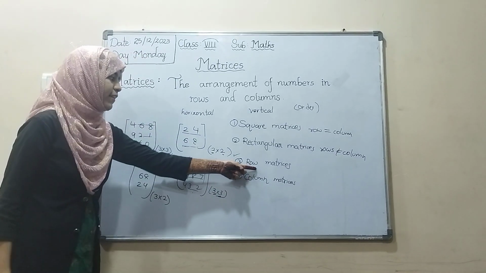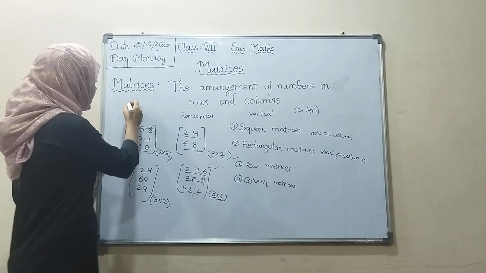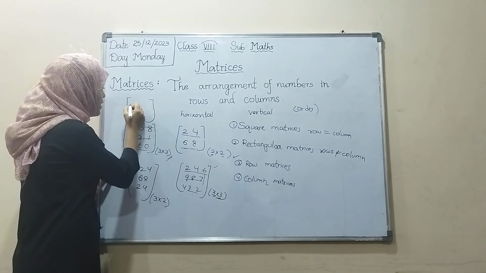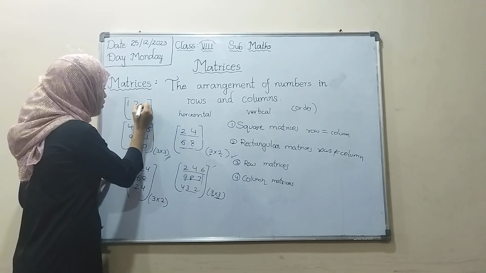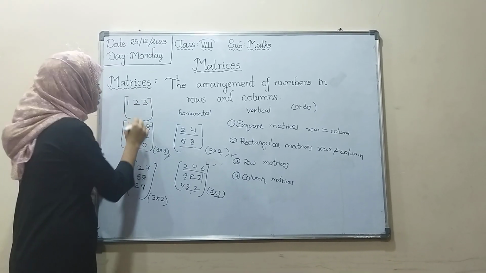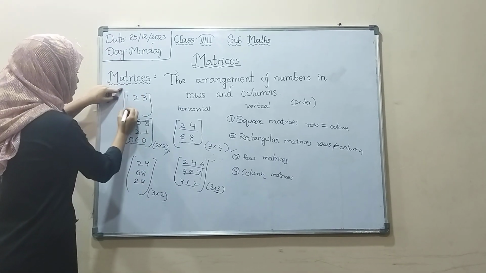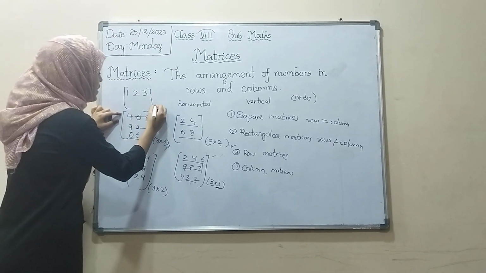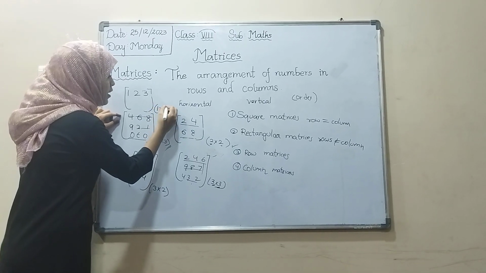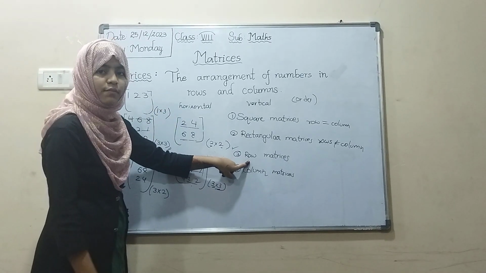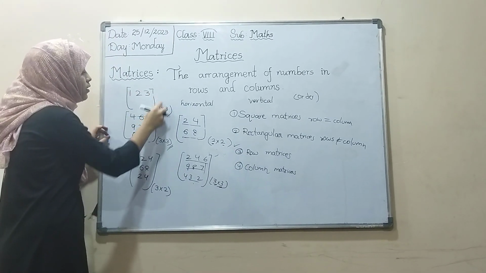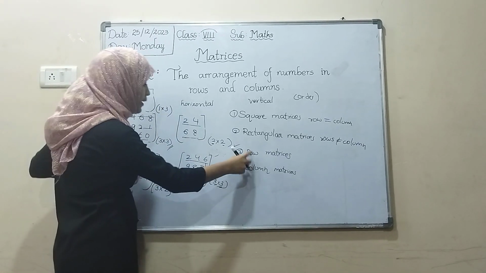Third one is row matrix. Row matrix means the number of rows is 1. See, the number of rows is 1 and the number of columns is 1, 2, 3. What is the order? 1 into 3. If the number of rows is 1, it is called a row matrix.